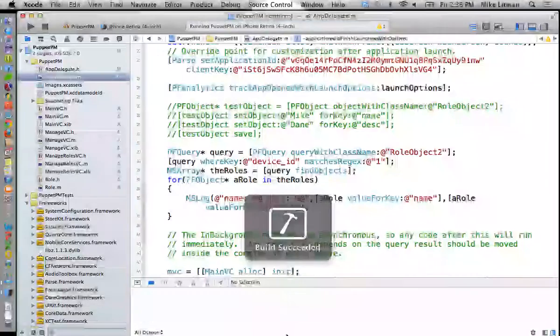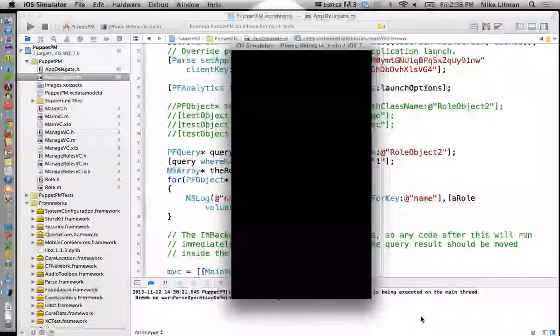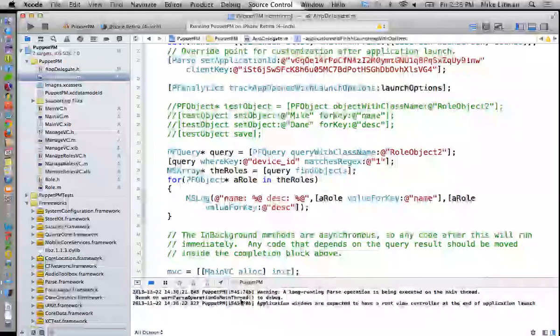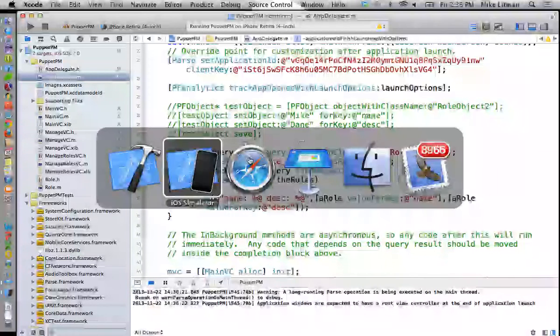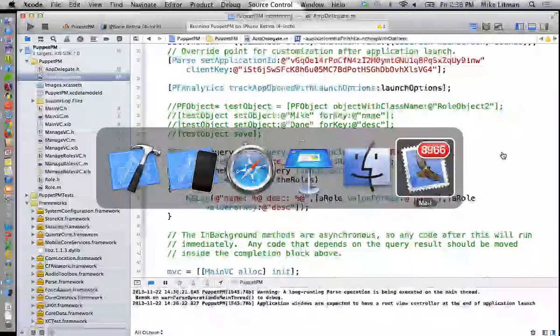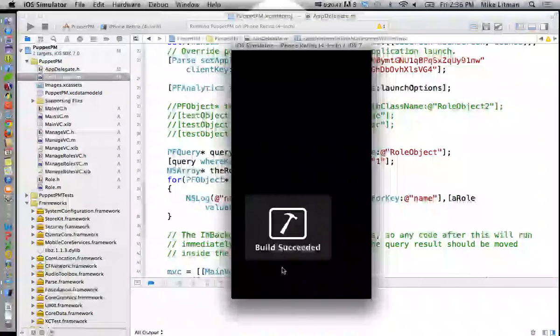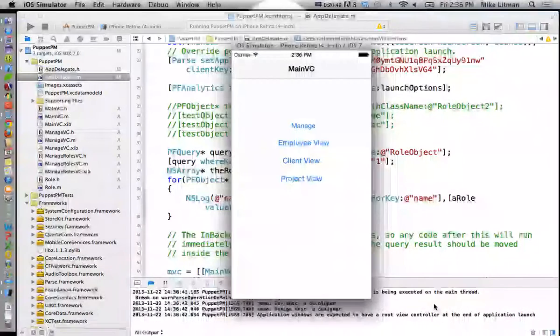Give me all the guys where device ID is equal to 1. And we'll go ahead and print out. Oh, hold on. Is device ID correct? Oh, sorry. It's not role object 2. We renamed it to role object now. We dropped role object 2. There we go.